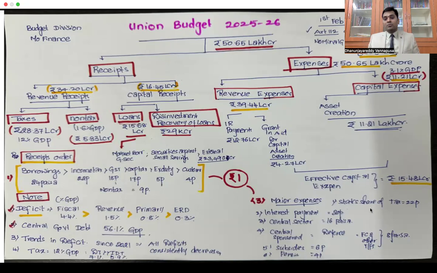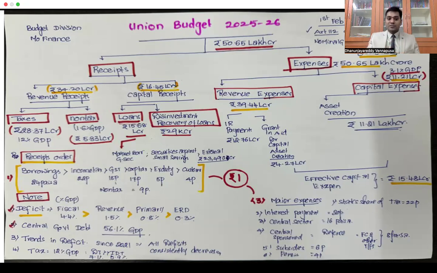After this, we all know that whenever we study the budget, we not only study incomes and expenses, we also study whether incomes are more or expenses are more. Normally for our country, expenses are more than incomes. As a result, whenever expenses are more than incomes, we always face a scenario known as deficits. So we have to understand the trends in deficit. This is the second most important thing that we have to understand.